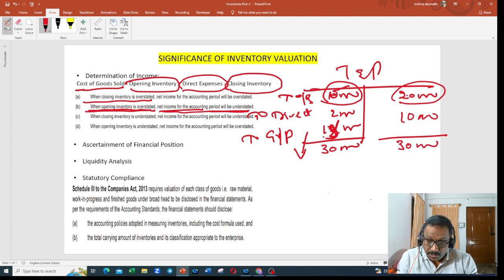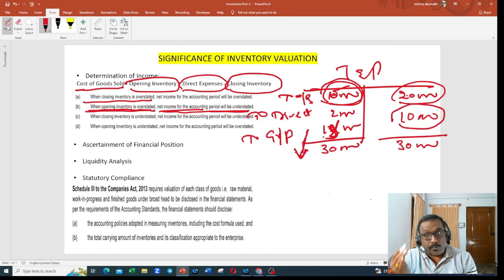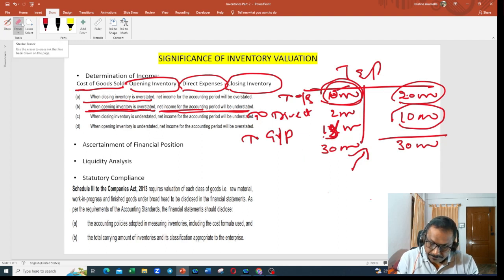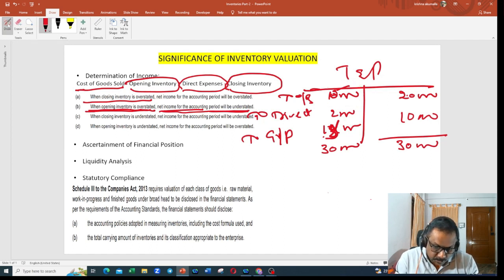So if opening inventory is overstated, your profit will come down. If closing inventory is overstated, your profit will go up. Are you clear so far? Right. We'll go to the next point. Let us assume that all others are correct. Next point, what it is saying is, when closing inventory is understated.